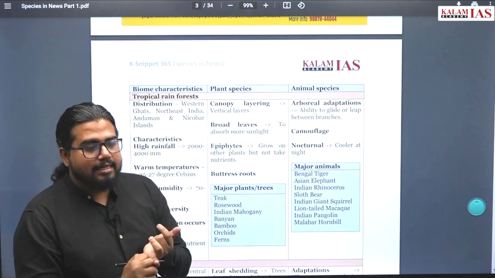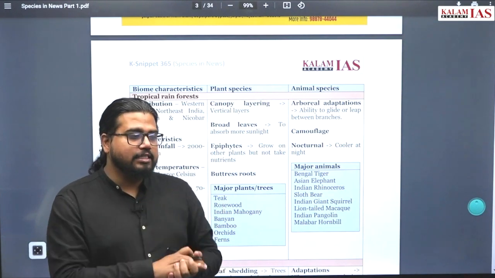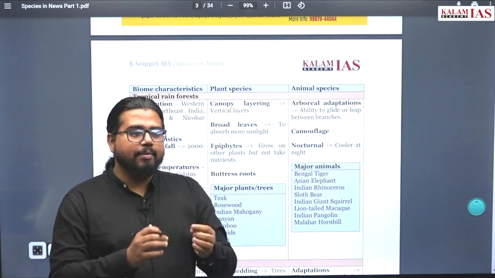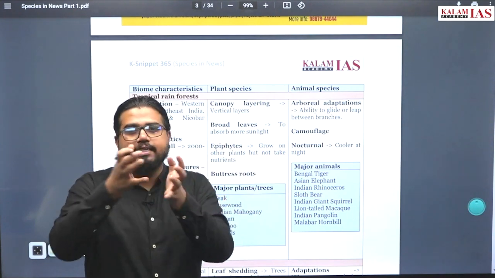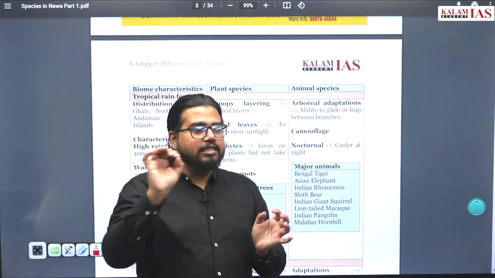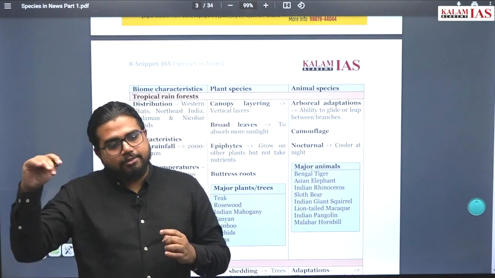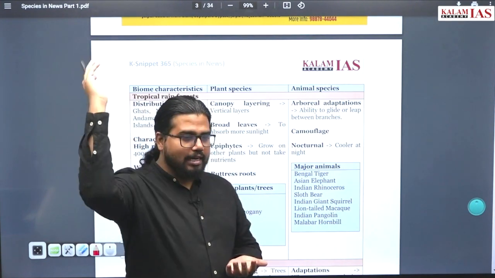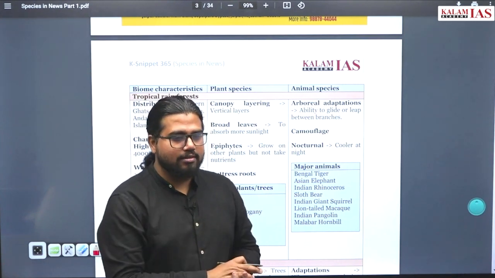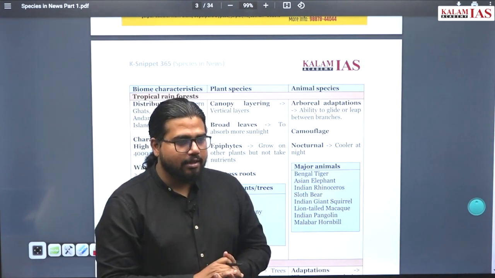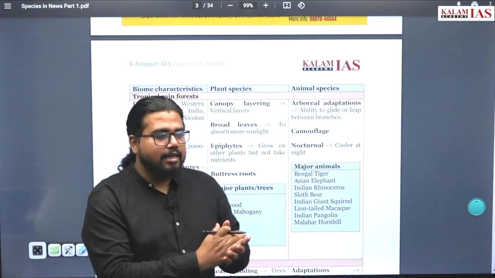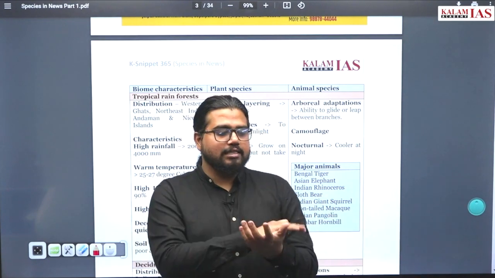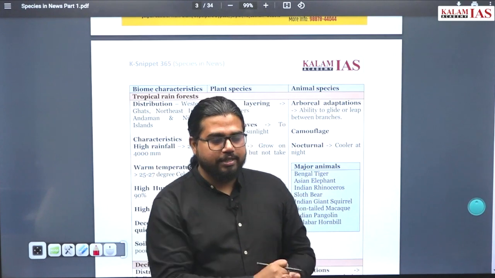The thing is, these are regions of high temperatures. High temperatures means what happens? Decomposition of organic matter becomes very fast. Decomposition of organic matter, dead plants, dead leaves, all these are a function of temperature. If temperature is falling, the rate of decomposition falls. That's why in the extreme conditions in the Himalayas, climbers who died 30-40 years ago, their bodies are also being recovered from the Himalayas without much decomposition. Because temperatures are extremely low in these areas and the rate of decomposition becomes too slow. On the other hand, in the tropics, temperatures are 30-40 degrees Celsius and decomposition becomes very fast.